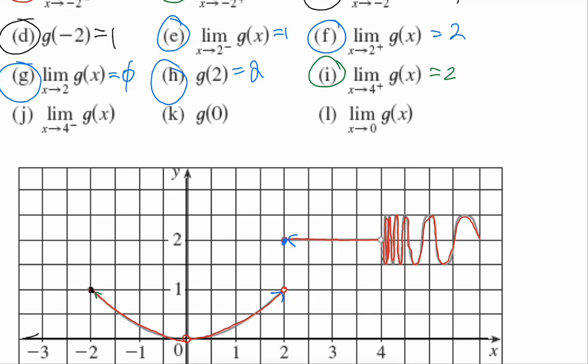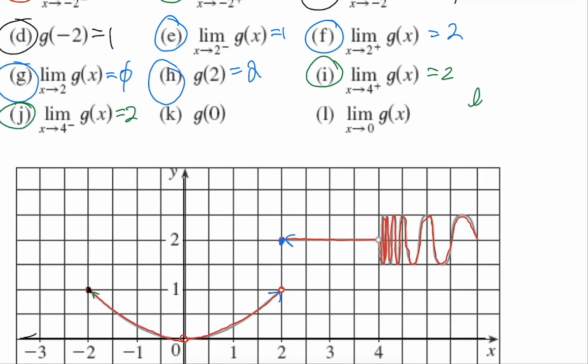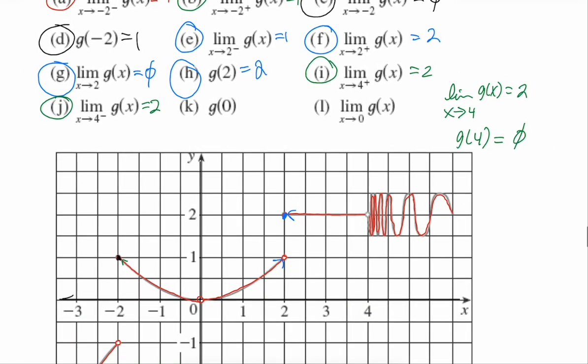From the right, even though it's wiggly, we're still heading toward that same height of 2. As x is 4 from the left, we're still heading to a height of 2. We're going to add a little extra one. What is the limit as x approaches 4 for the g function? Yeah, it's 2. What is g of 4? Do we have a closed-in dot? So that's the one that doesn't exist. I think that's a good little extra piece of information for our brains. What is g of 0? There's nothing there. Doesn't exist. But what is the height as we approach 0 from both sides? 0.